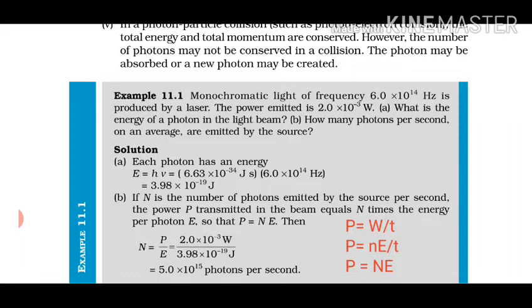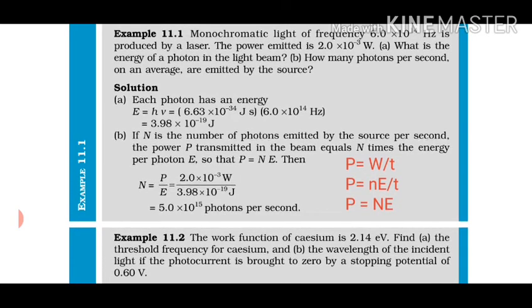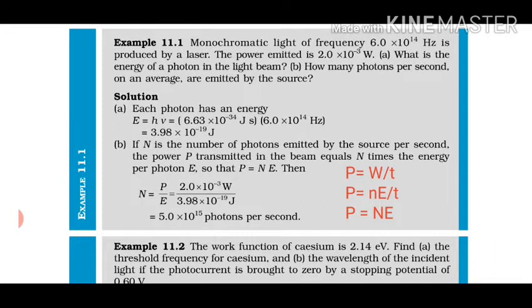You must know it. And how much was that? It was 6.626 into 10 raised to power minus 34 joule second, and the value of frequency that is given in the statement is 6 into 10 raised to power 14. So just multiplication is left, you can do, and the answer is coming out to be 3.98 multiplied by 10 raised to power minus 19 joule.